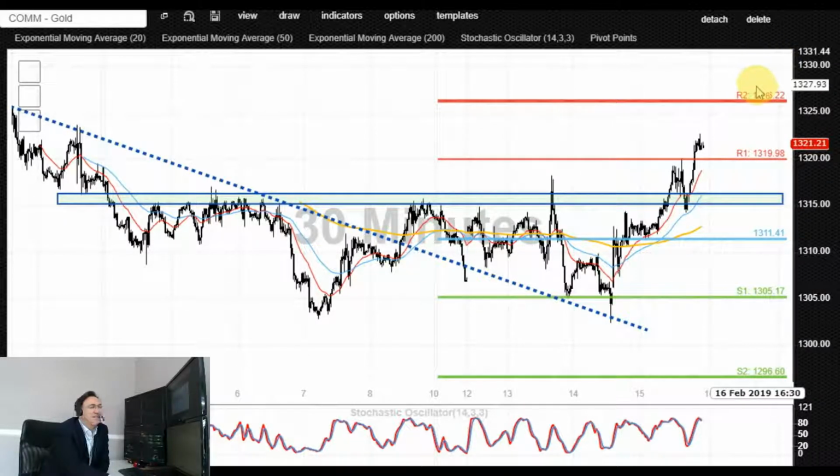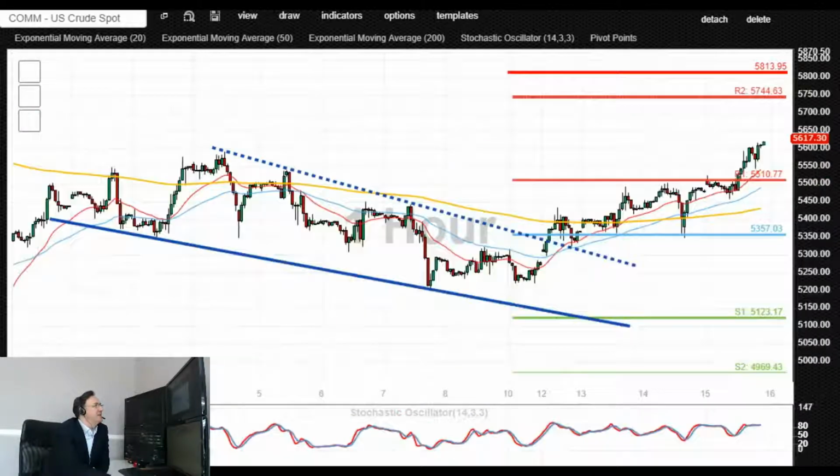Breakout above 1326 resistance would open up the way for the retest of 1343, 1350 resistances on the upside. Alternatively, only a pullback and the end of day close below 1315 could potentially target 1311 support. A retest of the 1315 from underneath as a newly found resistance would negate the intraday bullish outlook, potentially opening up the way for a deeper retracement initially towards 1305, followed by 1300 and then 1296.